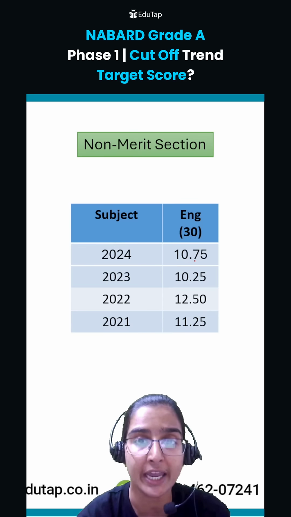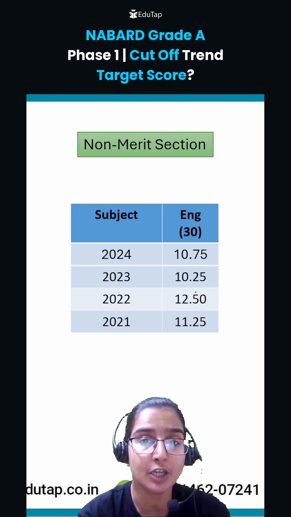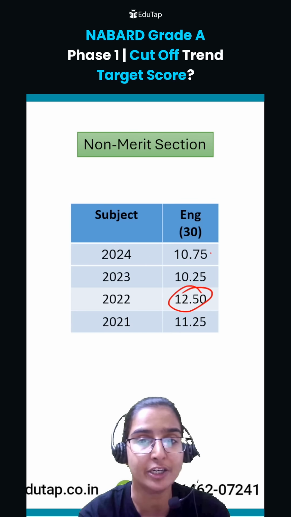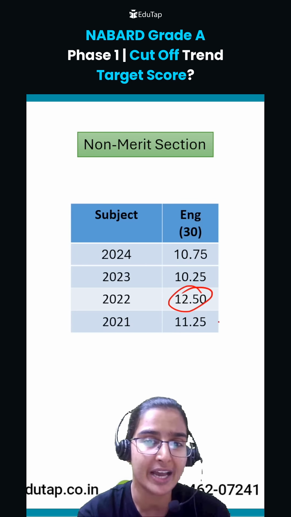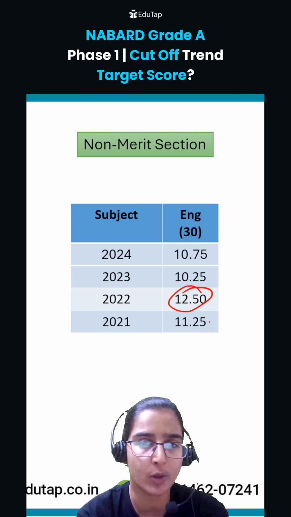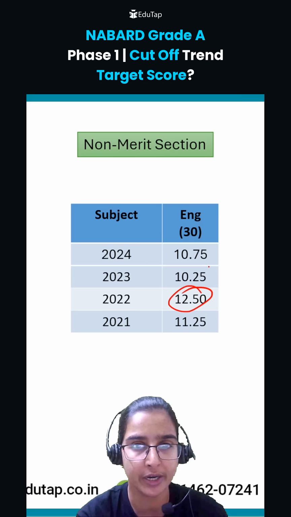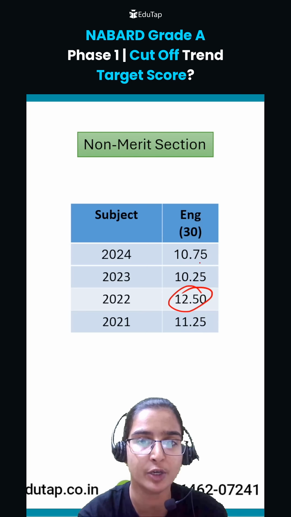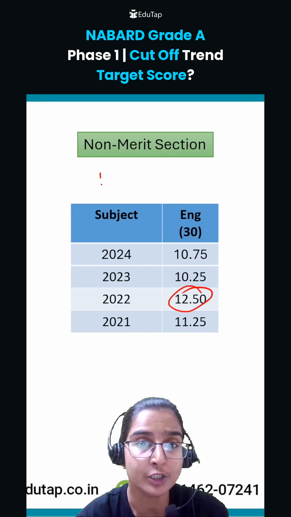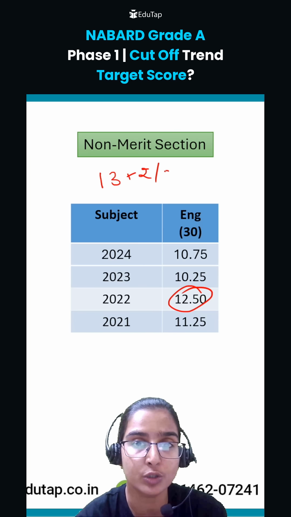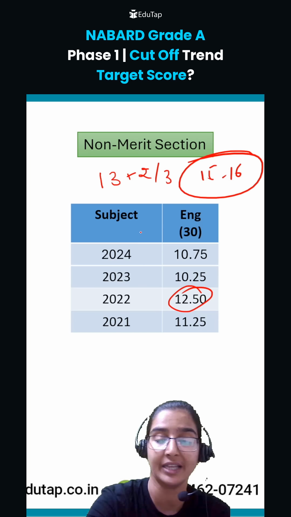Now coming to the English part, if you see, the highest cutoff has been 12.5 marks, and generally the cutoff has hovered around 11 to 12 marks only. 10.75, I am rounding it off to 11, so 11 to 12 marks has been your cutoff. Now your target score should be 13 plus 2 to 3 marks, that is, around 15 to 16 marks should be your target score as far as English is concerned.